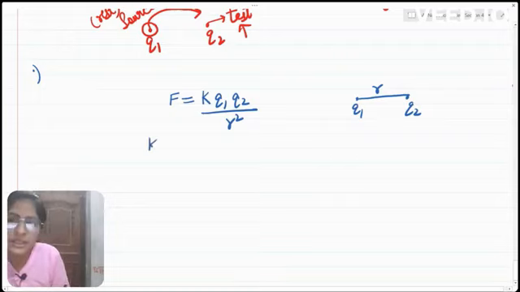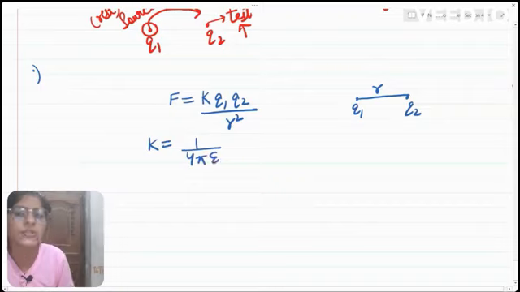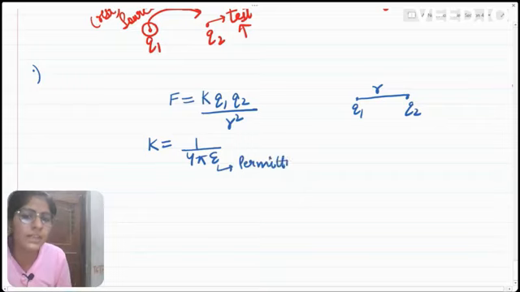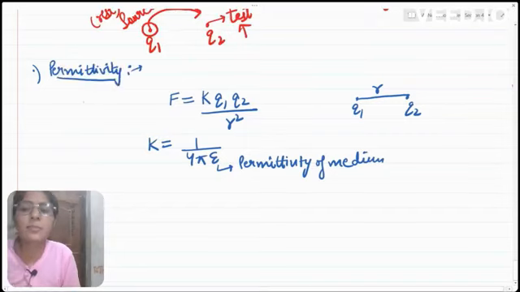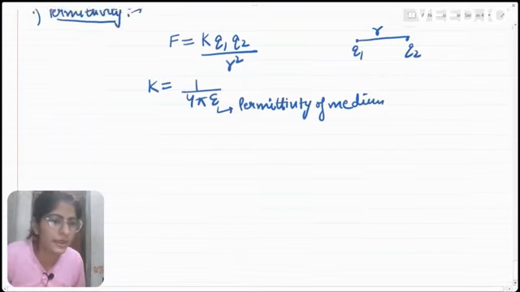Here K is a constant which depends upon the medium through the relation K equals 1 upon 4 pi epsilon, where epsilon is known as the permittivity of the medium. So this is the topic which we are going to discuss, that is, permittivity of medium. Permittivity is a property of the medium.